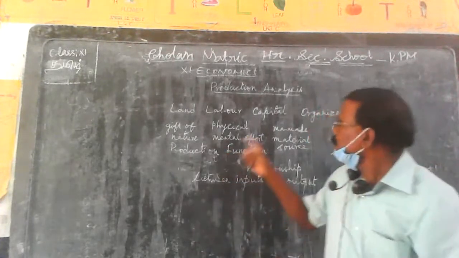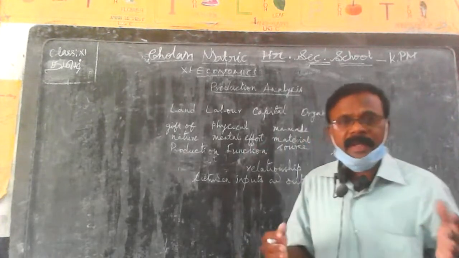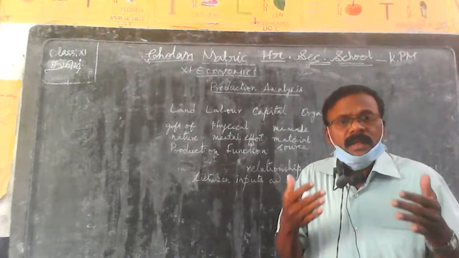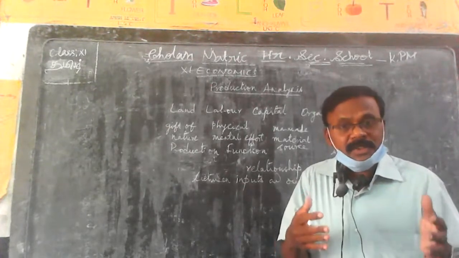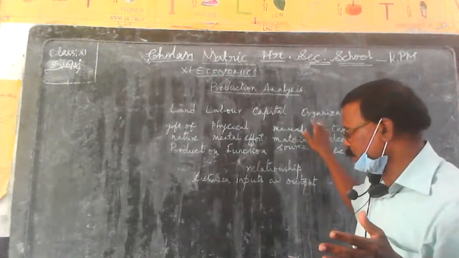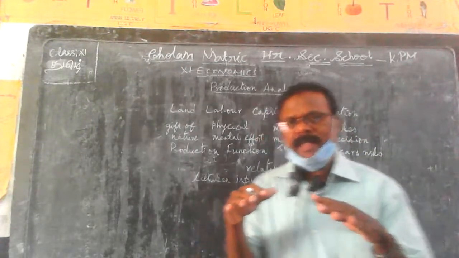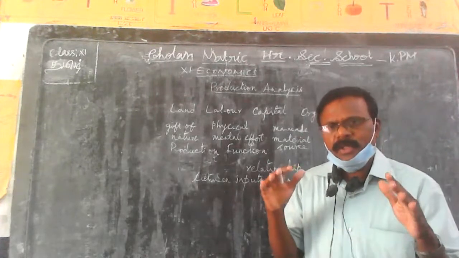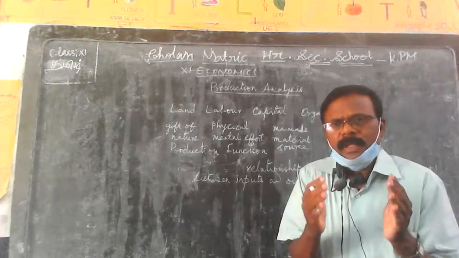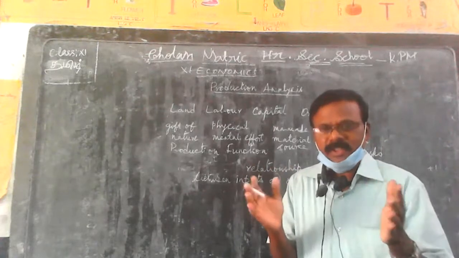The last one is organization. Organization means taking decisions and bearing risk. These two are called organization. So these are the fundamental things for understanding production. Now we come to how production functions. What do you mean by production function?